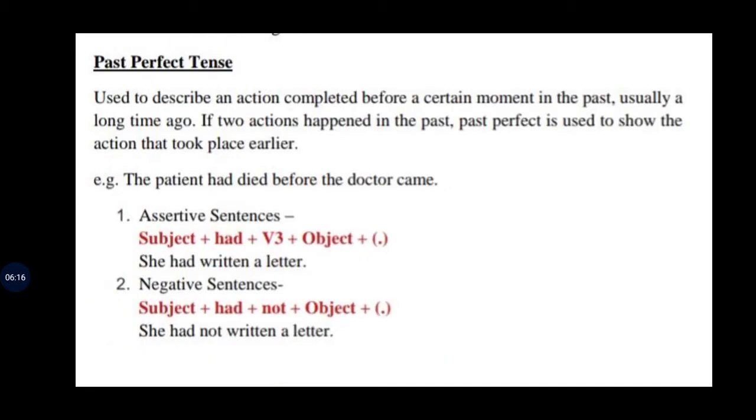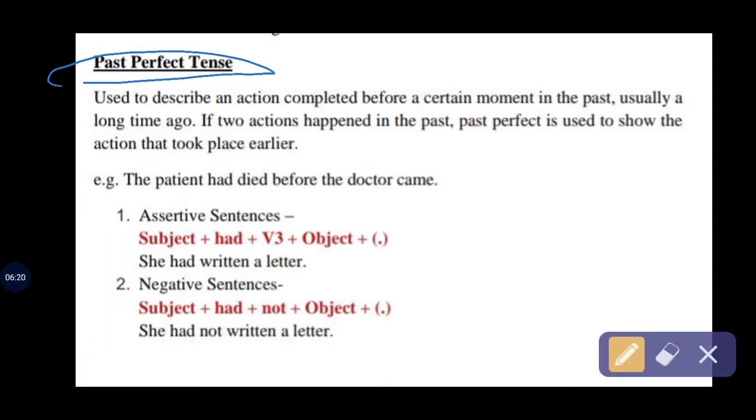Let's move to past perfect tense. Many of us don't know what the meaning of past perfect tense is, so I have written here clearly what the meaning of past perfect tense is. Used to describe an action completed before a certain moment in the past. It means it tells the work that we did some time earlier, that is, done in the past but a little earlier.